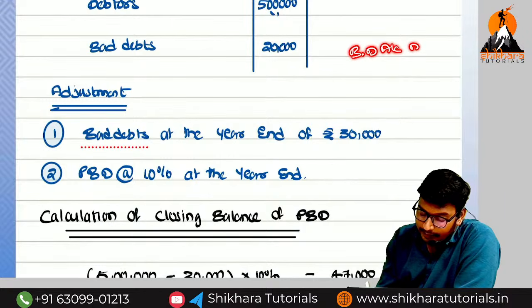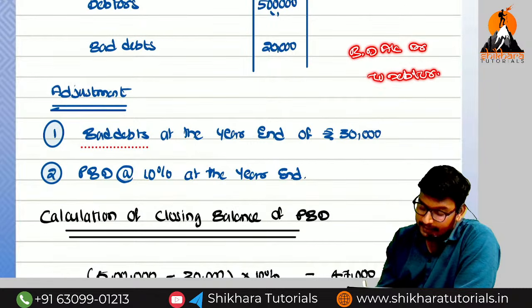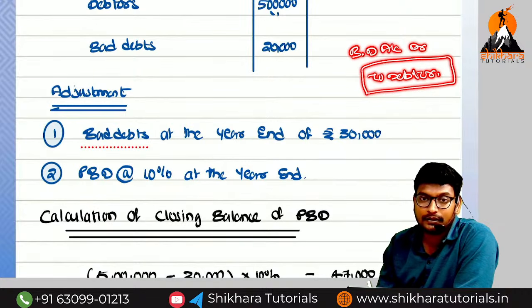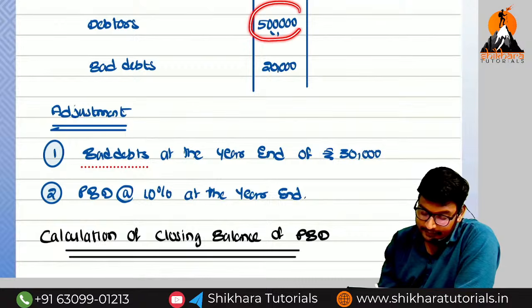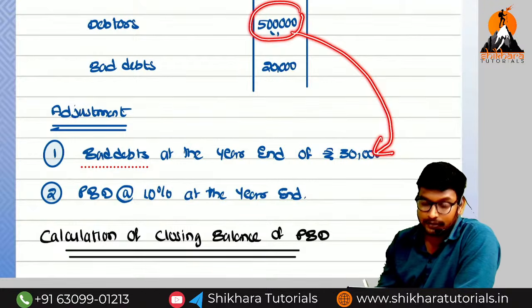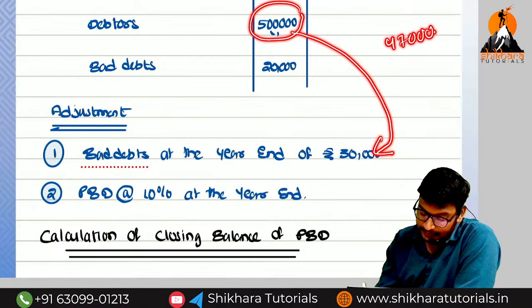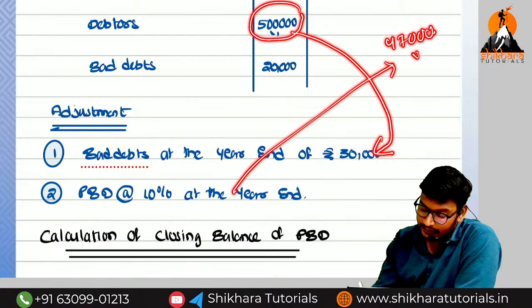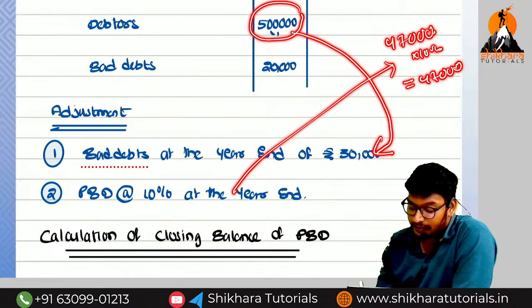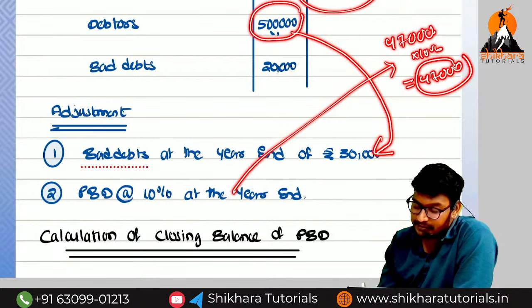Bad debts account debited to debtor account. That means we need to reduce this 30,000 from the debtor first. So what is the debtor value? 5 lakhs. From the 5 lakhs, first you need to reduce 30,000. How much do you get? 4,70,000. On this amount, we need to apply the 10%. How much? Into 10%, that is equal to 47,000. What is the meaning of 47,000? Closing provision or opening provision? Closing provision. What is the opening provision? 1 lakh.